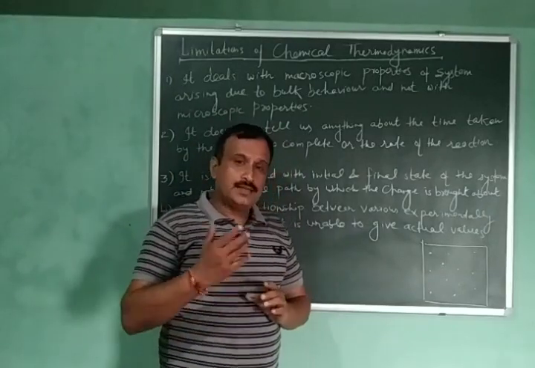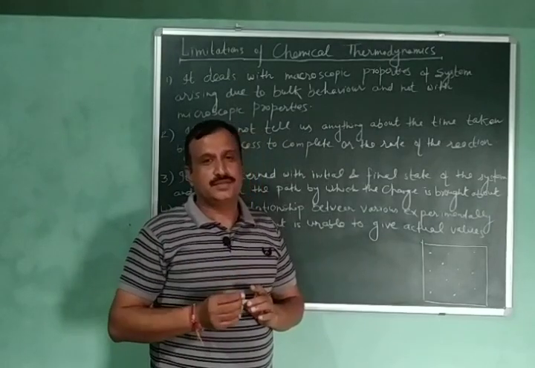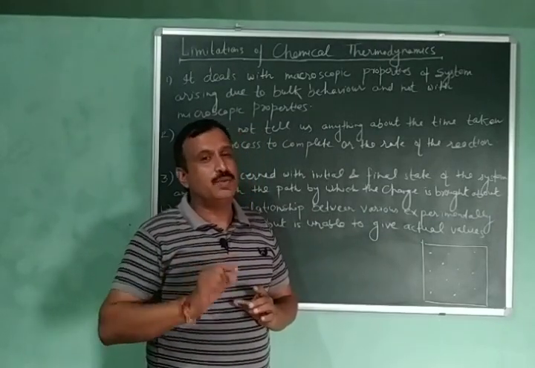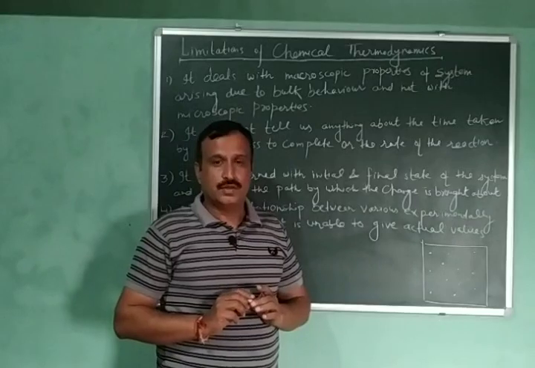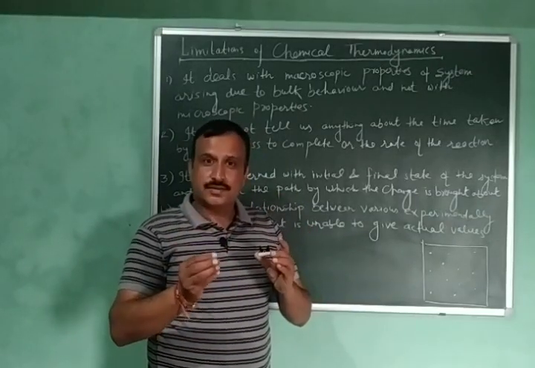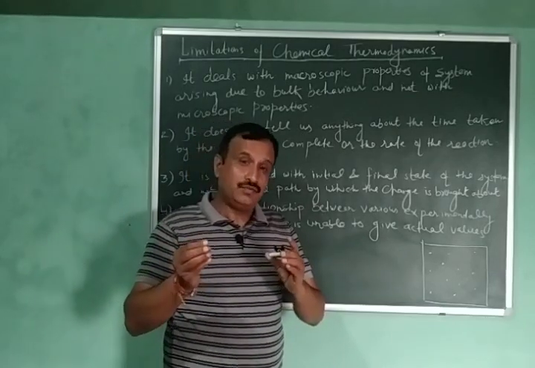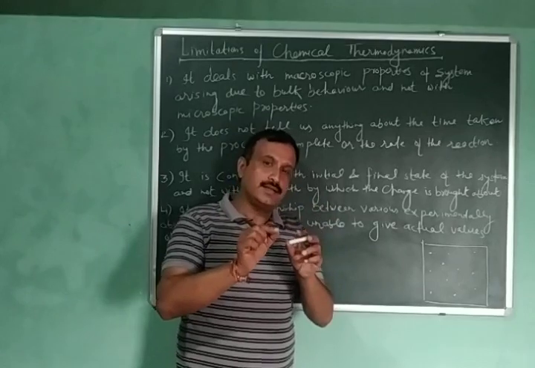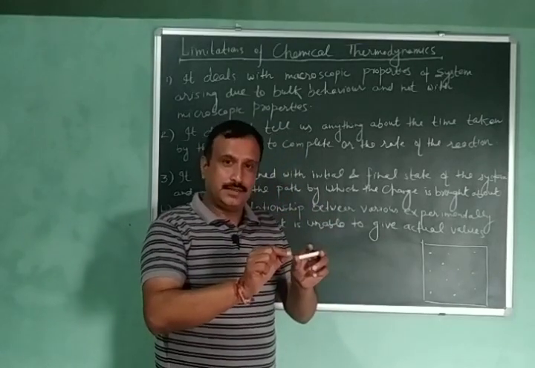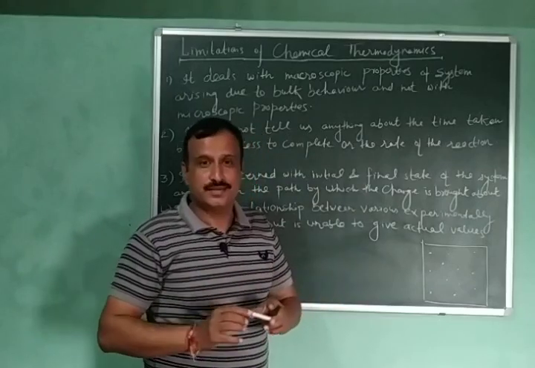So we can say that chemical thermodynamics will not help us in understanding the structure of matter, because matter is composed of small particles like atoms, molecules, ions, and if we want to study the internal structure of matter, then we have to understand the properties of atoms, molecules or ions.